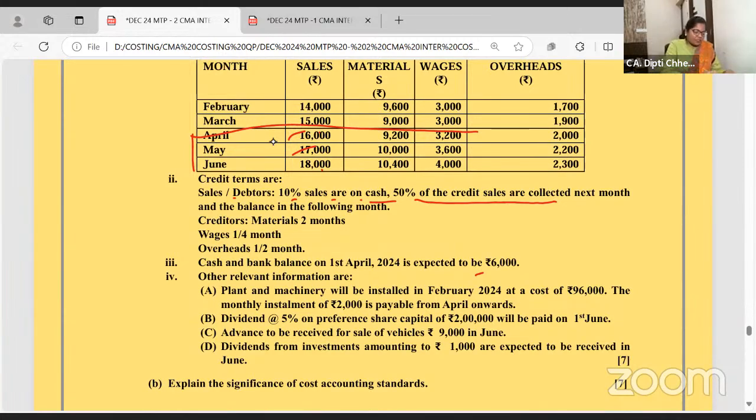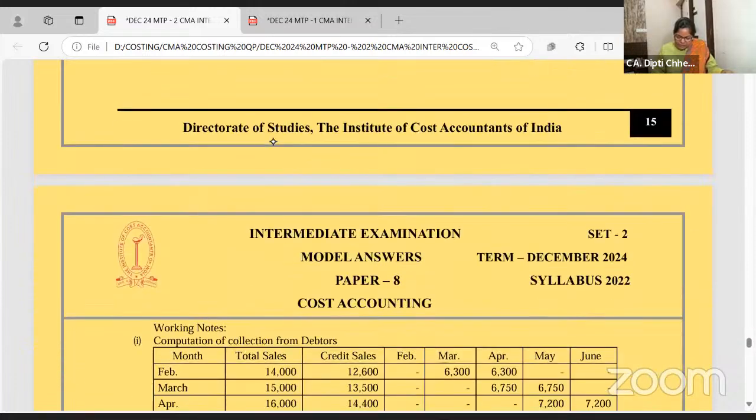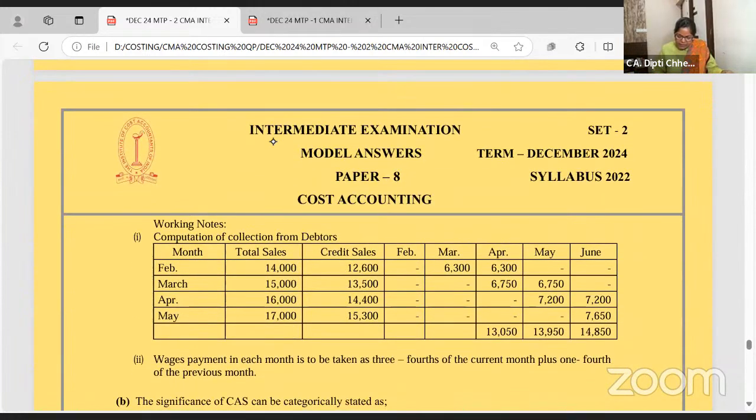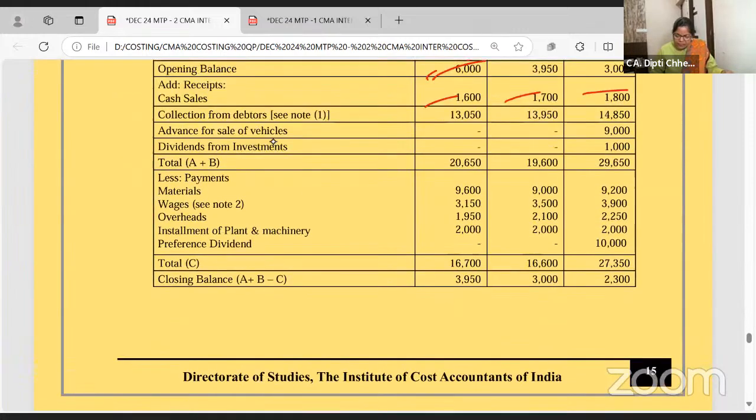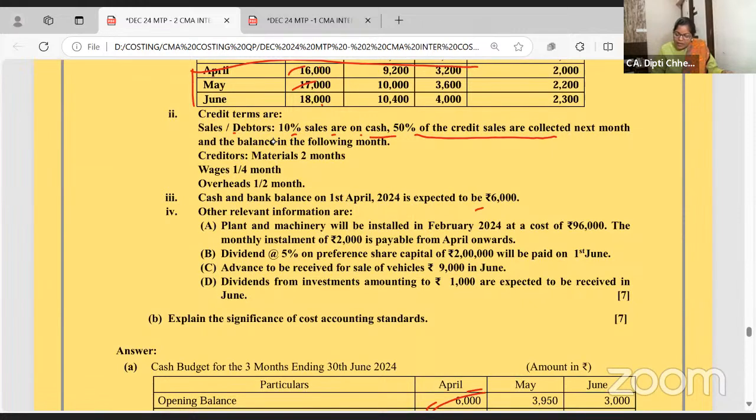10% is to cash. 16,000. It must be done in the working. Yeah, I'm doing for April. So 1,600 is to cash. We have already written 14,400. 50% you will receive, one second. 50% are collected in next month and balance in the second month.